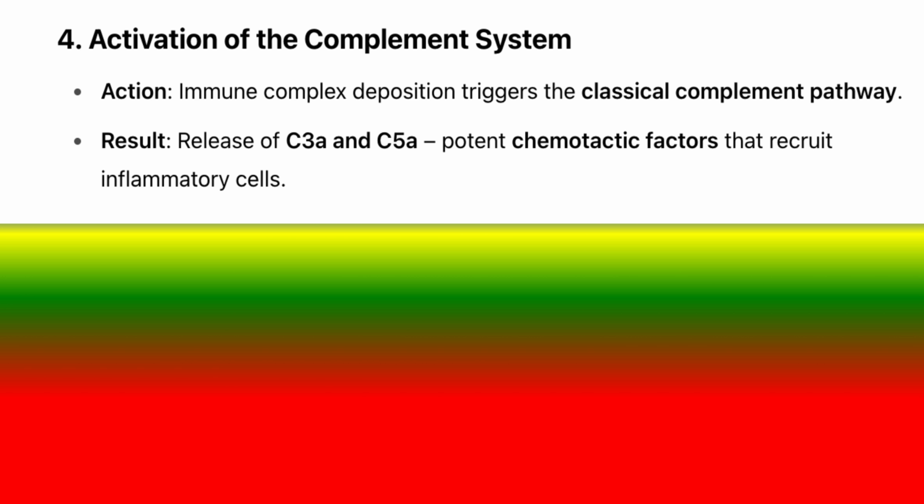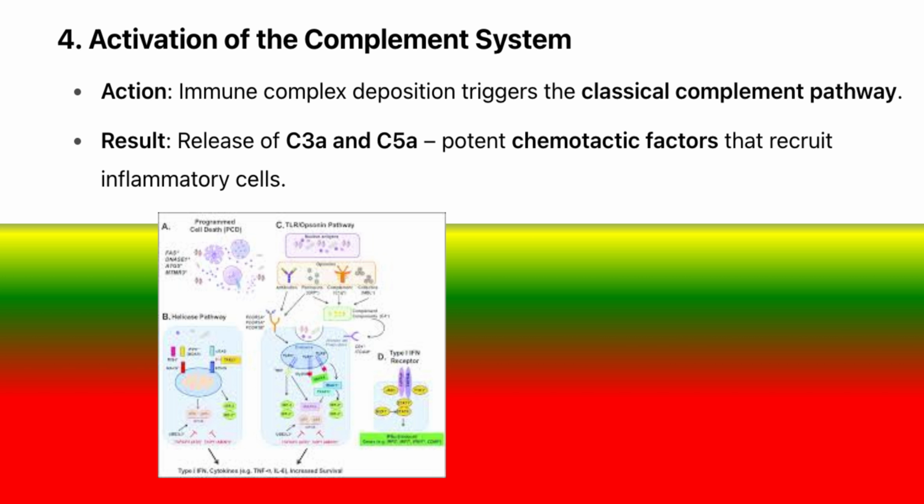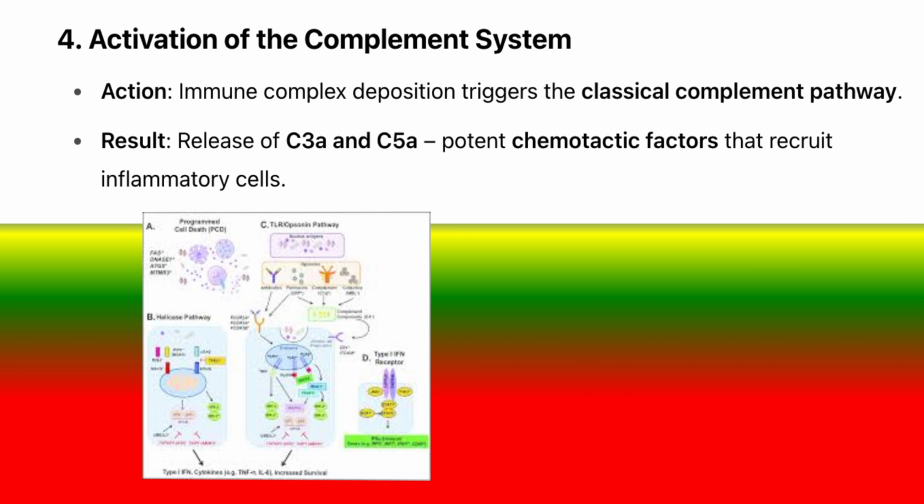4. Activation of the complement system. Action: immune complex deposition triggers the classical complement pathway. Result: release of C3a and C5a, potent chemotactic factors that recruit inflammatory cells.